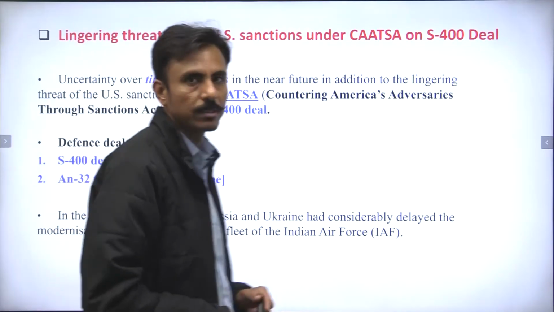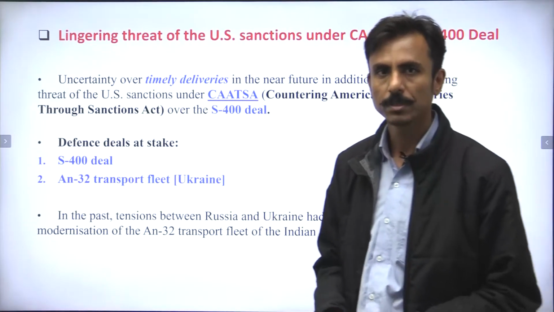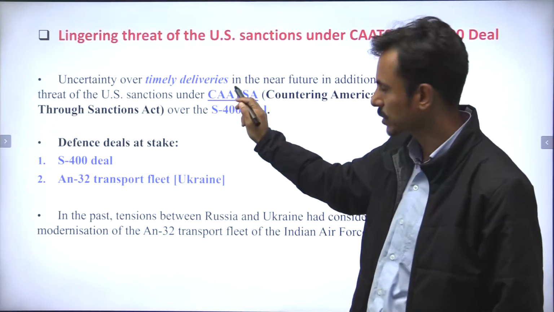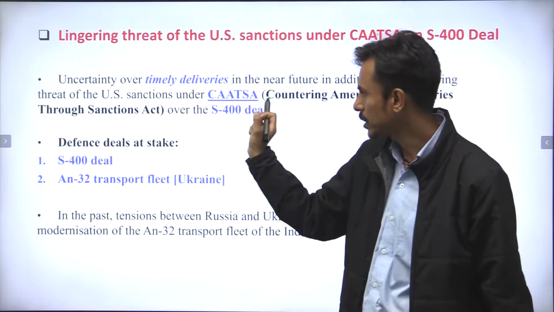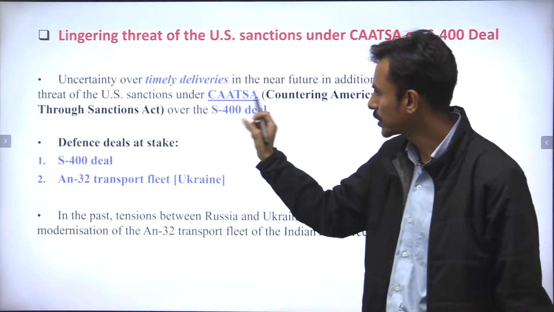As I said, more than 60% of arms imports come from Russia. And we know an act called CAATSA, the Countering America's Adversaries Through Sanctions Act.